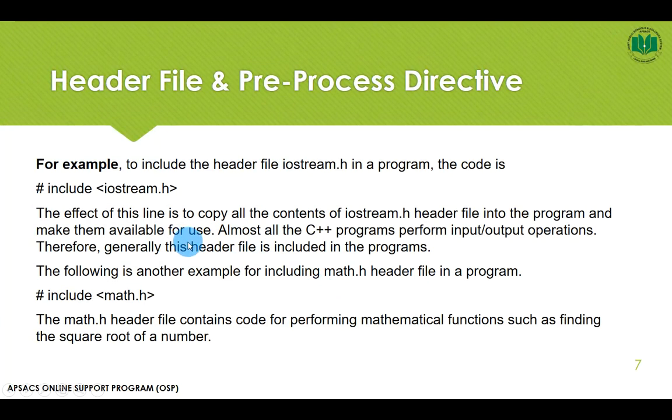Example. For example, to include the header file of iostream.h in the program, the code is #include <iostream.h>. The effect of this line is to copy all the content of the iostream header file into the program and make them available for use. Almost all C++ programs perform input output operations, so this is a very common file. Every program you see on the internet, on the computer, or in any kind of programming language, this file will be there.